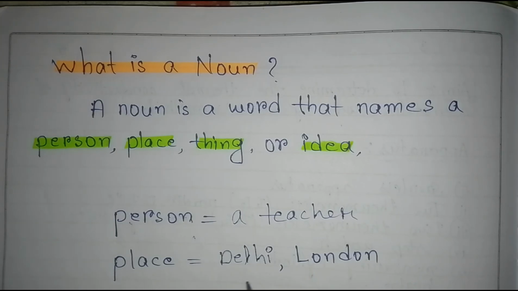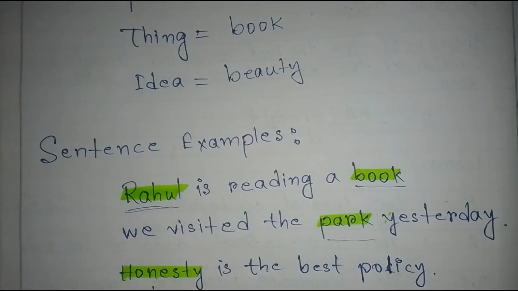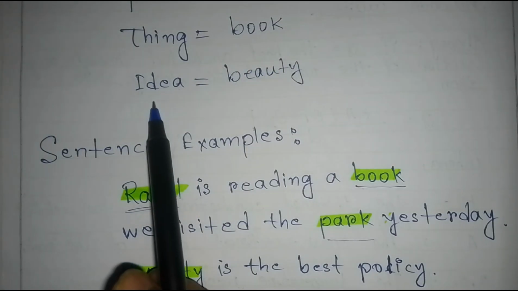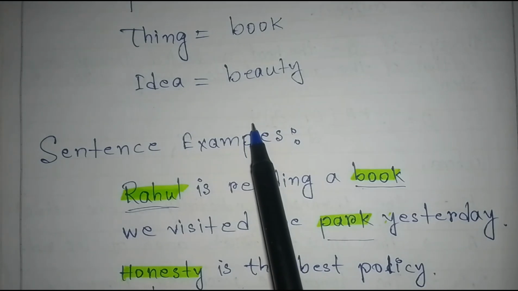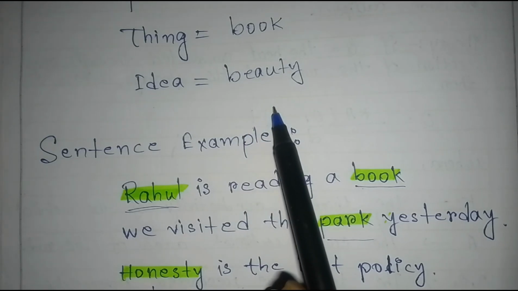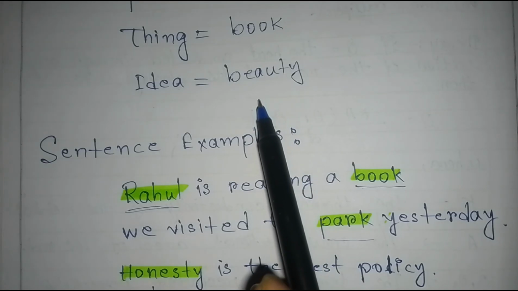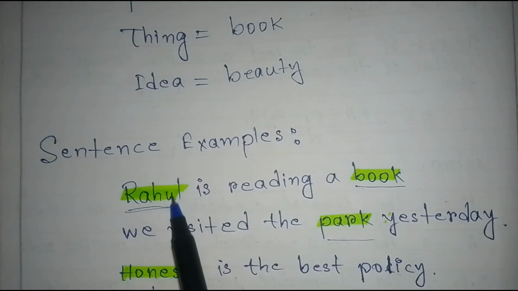For place, Delhi, London, etc. are also nouns. For things, book. A book is a noun because book is a thing. For ideas, beauty. Beauty is an idea because beauty cannot be seen or touched. So beauty is an idea and idea is a noun. That's why beauty is also a noun.